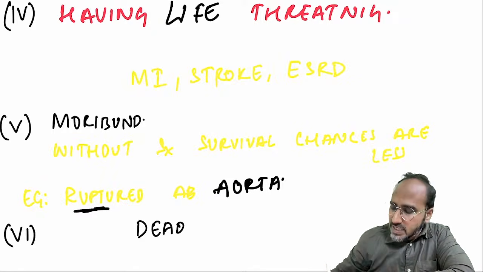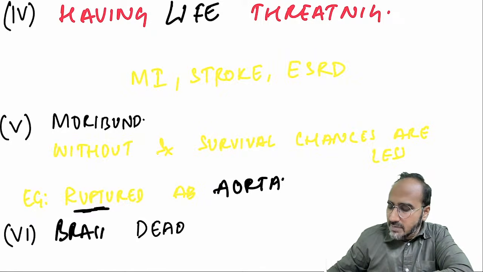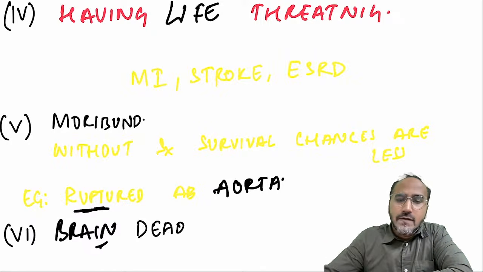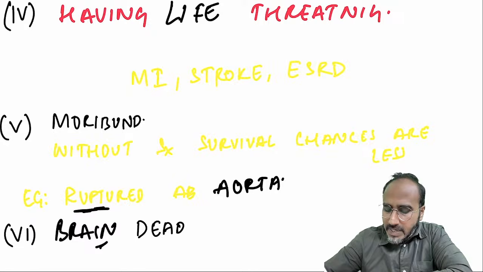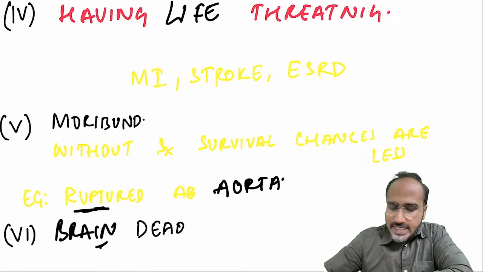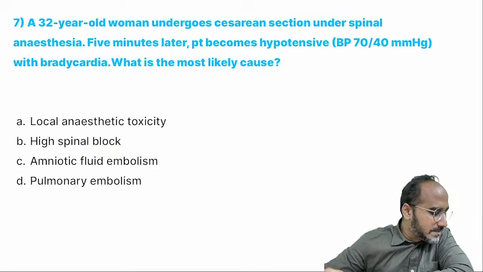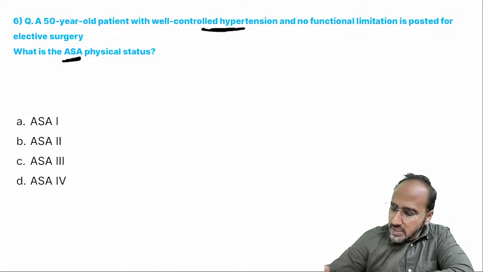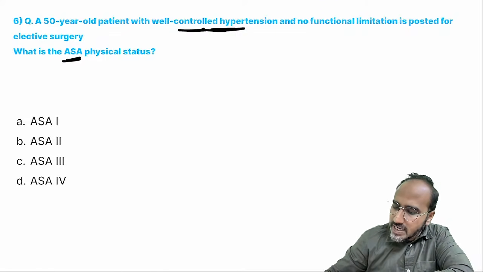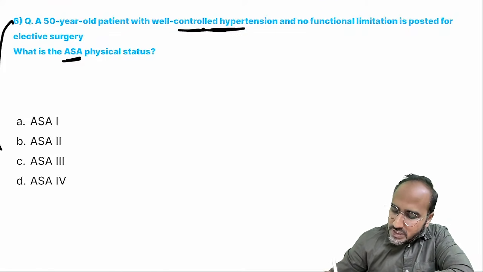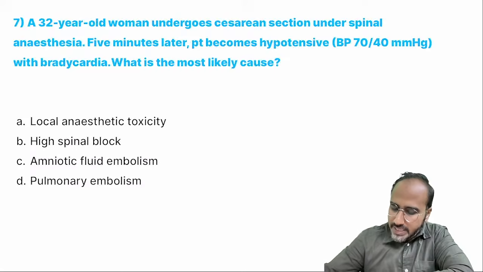Okay. Class 6 means what, guys? It is a brain dead patient. Again, in a brain dead patient, we don't do any surgery. We just harvest the organs from the brain dead patient. Okay. That's regarding the ASA classification. So regarding our question, the patient had well-controlled hypertension and elective surgery. So it is ASA class 2. Okay, next.